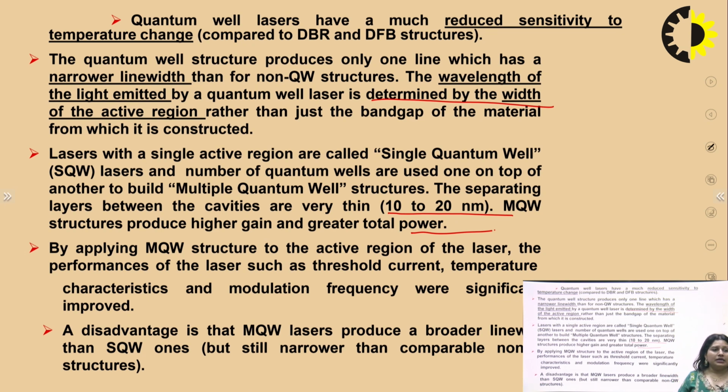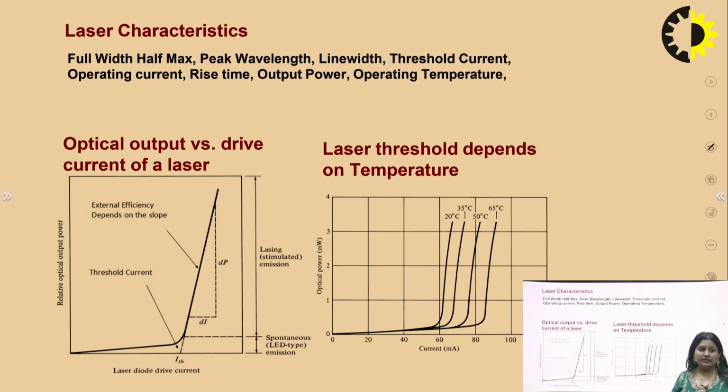By applying a multiple quantum well structure to the active region of the laser, the performance of the laser, such as threshold current, temperature characteristic and modulation frequencies, was significantly improved. A disadvantage is that multiple quantum well lasers produce a broader line width than single quantum well lasers, but we require a narrower width. So that is the main disadvantage of multiple quantum well lasers.